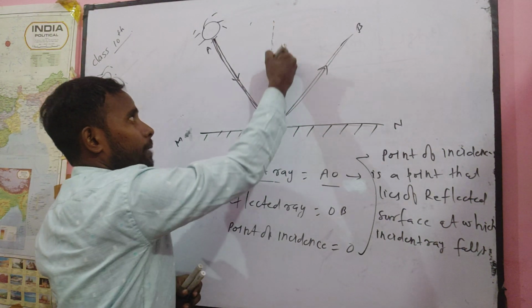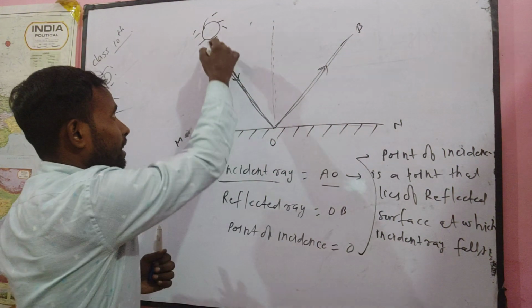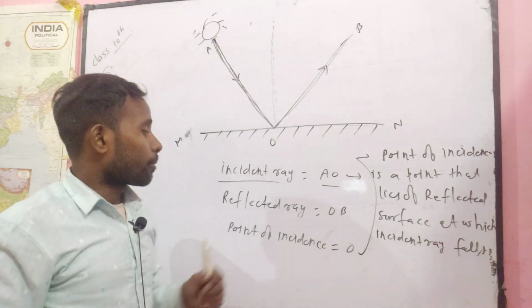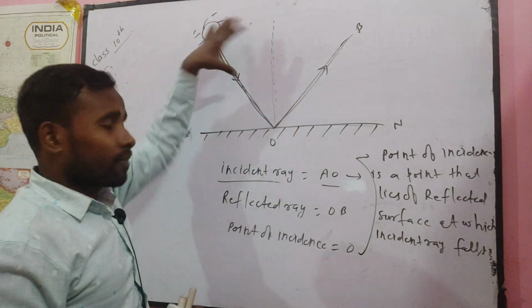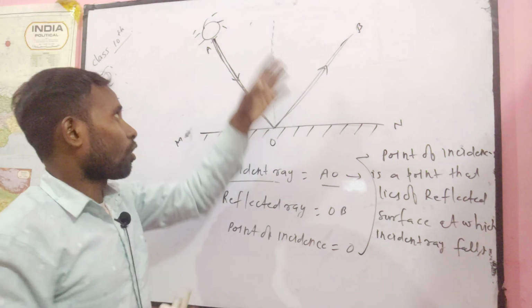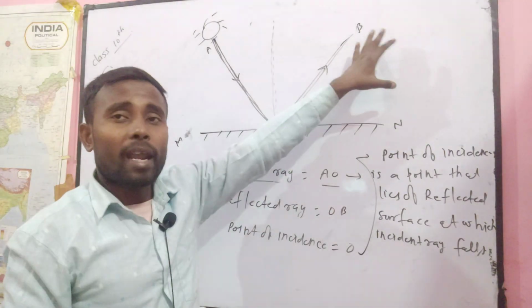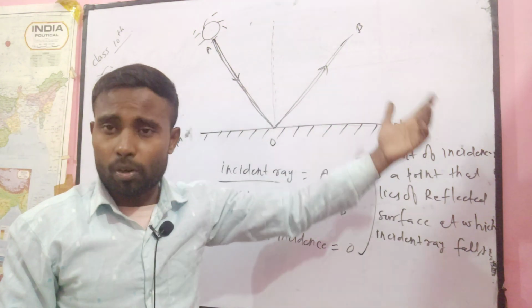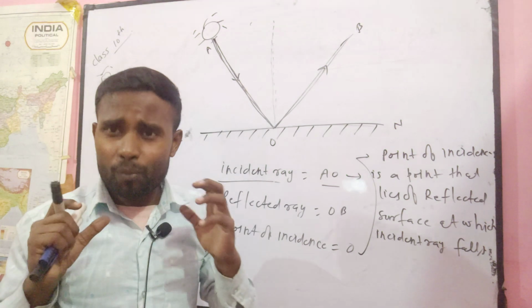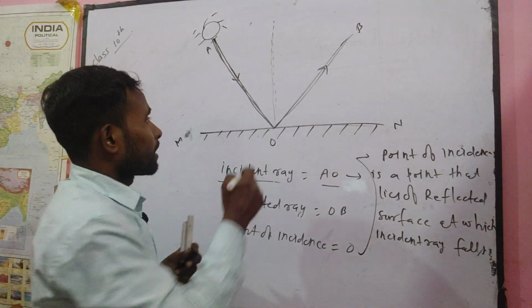Because if it follows a particular law, then the light ray is incident at a particular angle and reflected in the same medium at a particular angle, so definitely a law will be framed here.